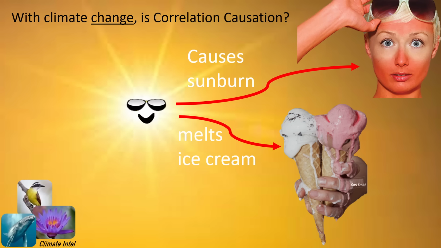I get it. Just like the much higher 100% correlation between sunburns and ice cream doesn't mean cause. Granted, the sun does both. So how is cause proved? First, you have to test the actual theory. The theory is called UN Climate Change with emphasis on the keyword change. That means we have to test changes.